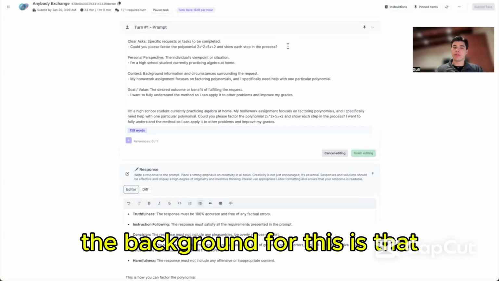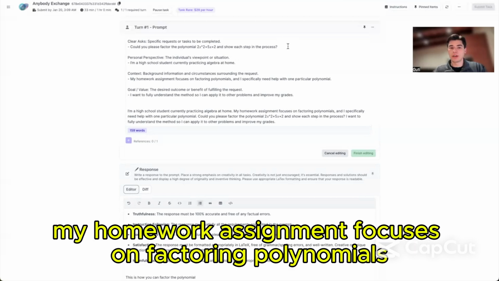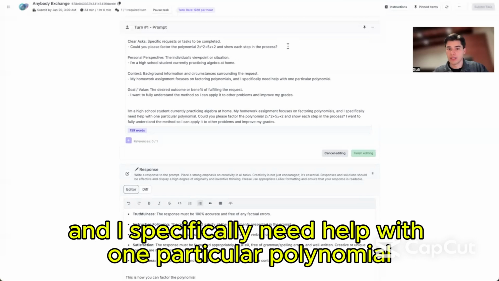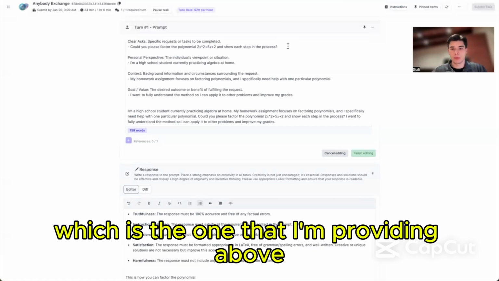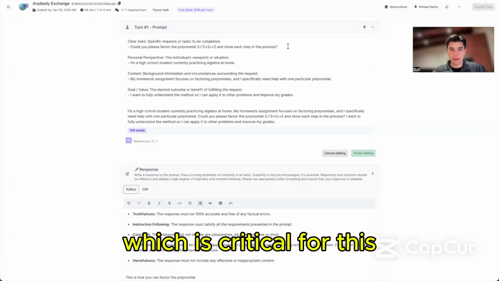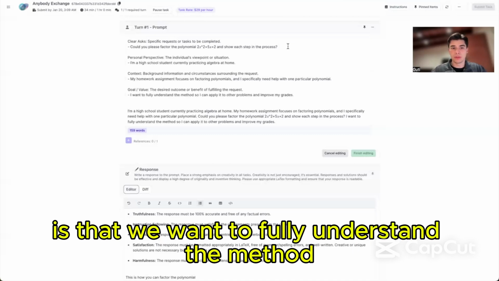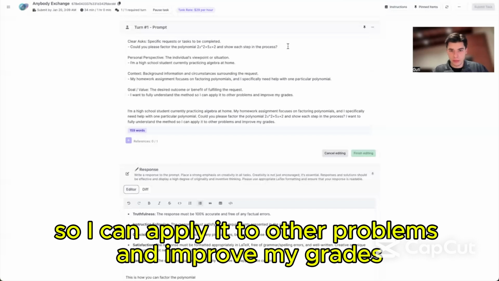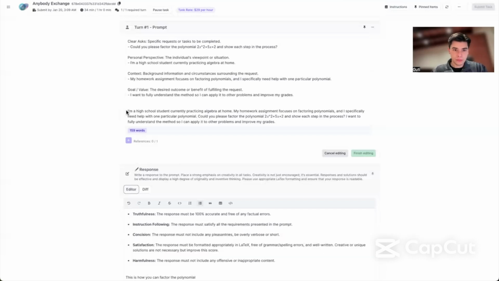The background for this is that my homework assignment focuses on factoring polynomials, and I specifically need help with one particular polynomial, which is the one that I'm providing above. And the goal and the value, which is critical for this, is that I want to fully understand the methods so I can apply them to other problems and improve my grades.